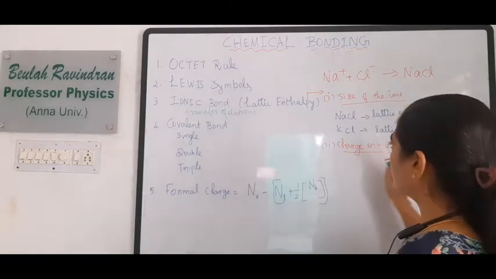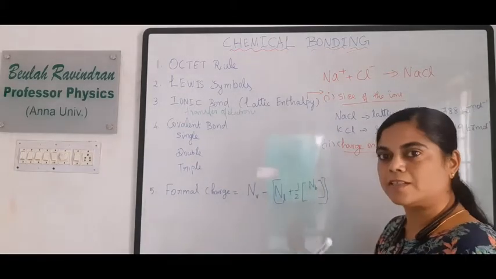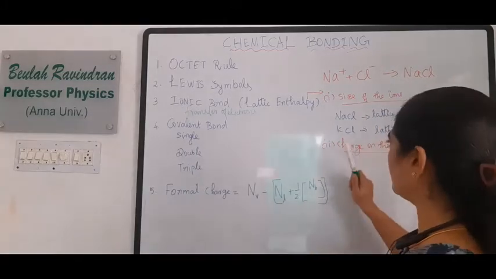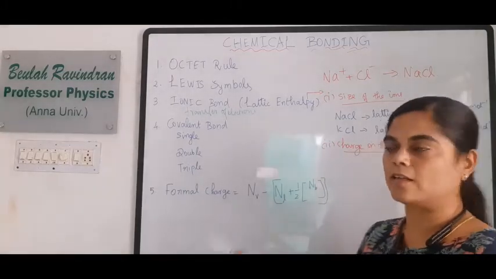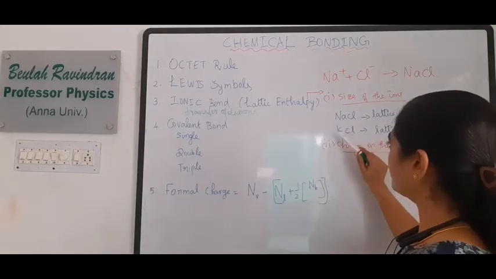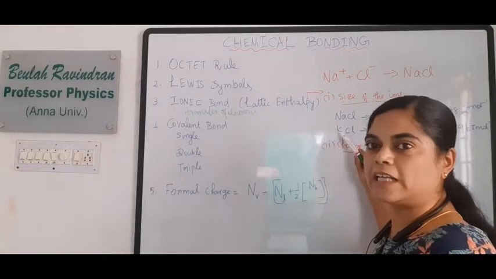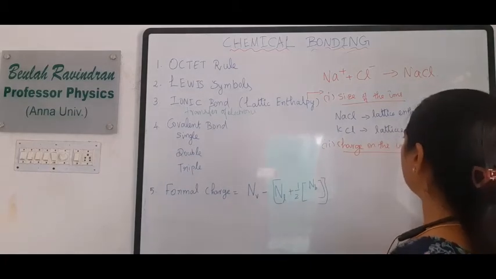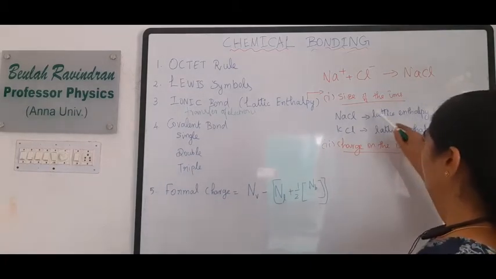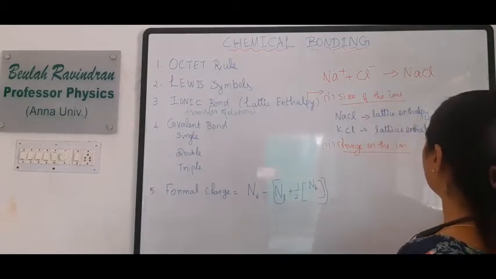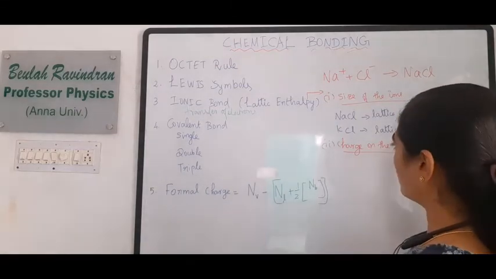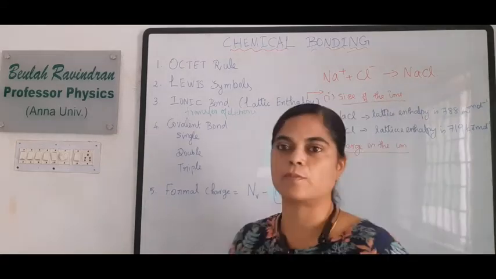Since the interionic distance is very much greater in potassium when compared to sodium, the lattice enthalpy of sodium chloride is higher, 788 kilojoules per mole, while it is 719 only for potassium chloride. Okay, and then what is the next one?